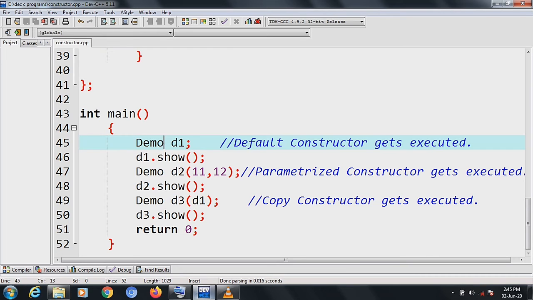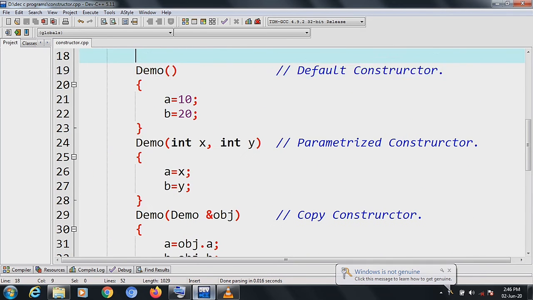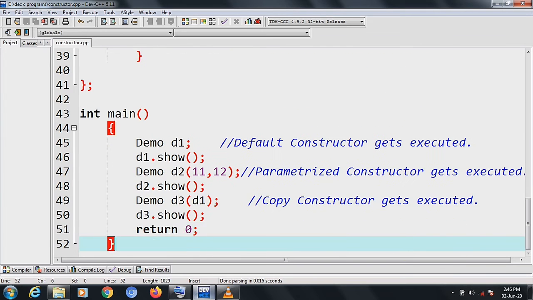Whenever I call d1.show, the values of a and b will be printed as 10 and 20, because the default constructor, when it runs, assigns 10 to a and 20 to b. So in the main function, when you call d1.show, what will be printed on the screen? a equals 10 and b equals 20.